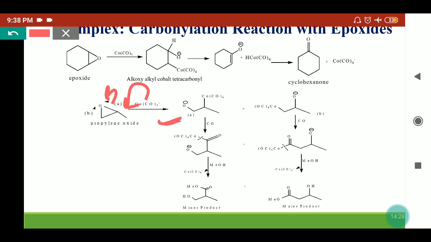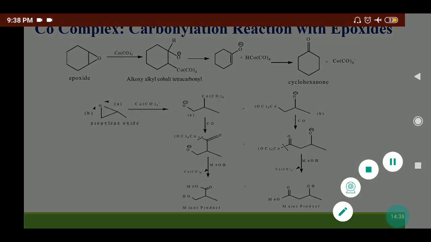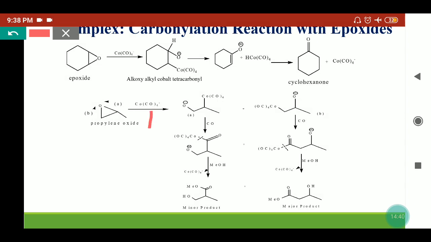That time the oxygen anion will form at this terminal carbon and we'll get this type of alkyl cobalt carbonyl species. Or instead of that, if cobalt tetracarbonyl anion attacks from this side, that means this C-O bond will break. That is what we have shown with the B attack. So this type of alkyl tetracarbonyl cobalt species will form. Now further, how the reaction goes on.